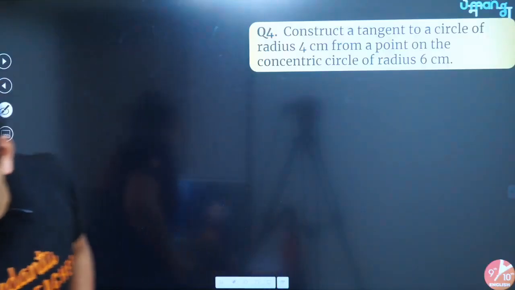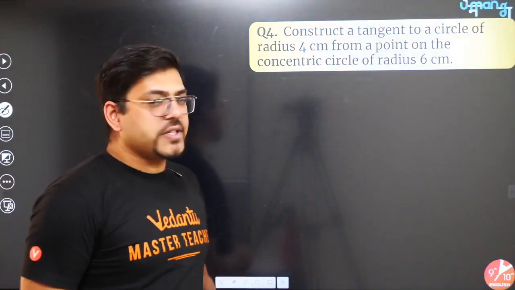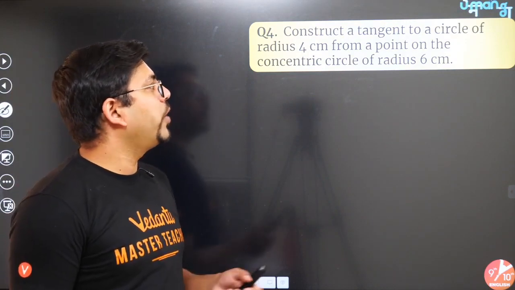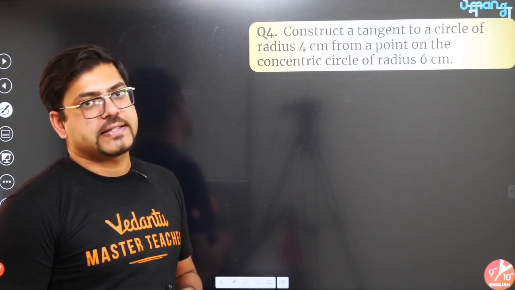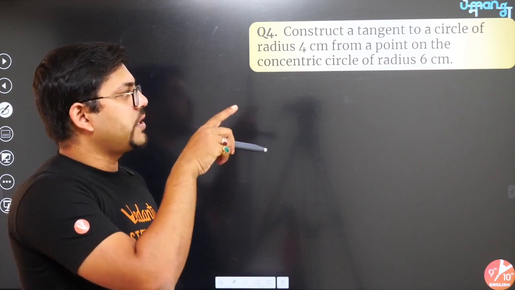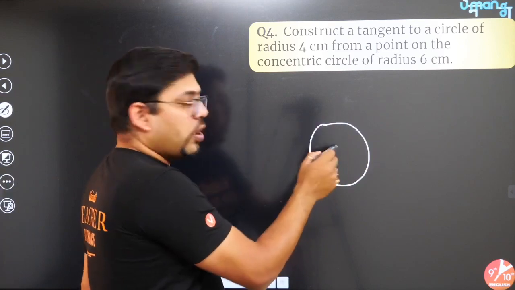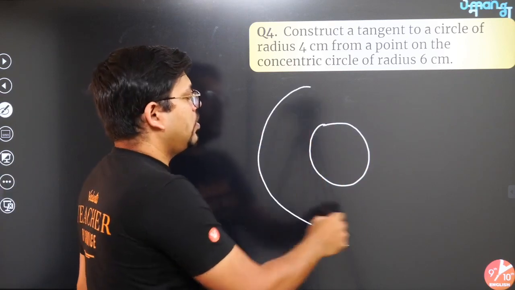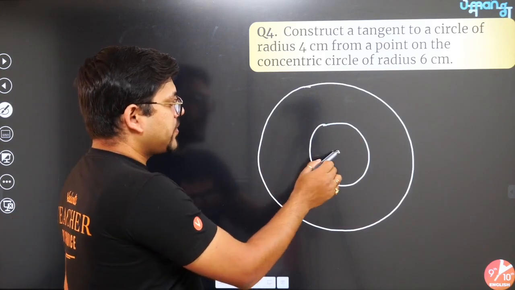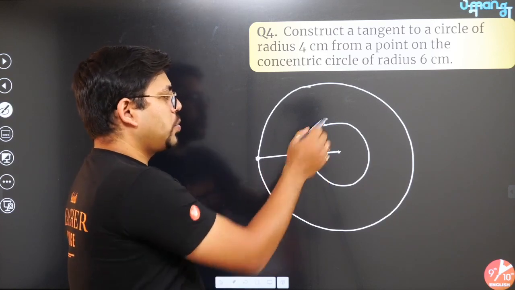Here's the next question, people. Come on, read this question. See what is written here. This question says, construct a tangent to a circle of radius 4 cm from a point on the concentric circle of radius 6 cm. Question says that you have to construct a tangent to a circle of radius 4 cm from a point on the outer circle. So there is a circle here. On this circle, you have to construct a tangent from a point on this circle, the larger one. So what you have to understand, this is 4, this is 6. So from this point, you have to construct two tangents.